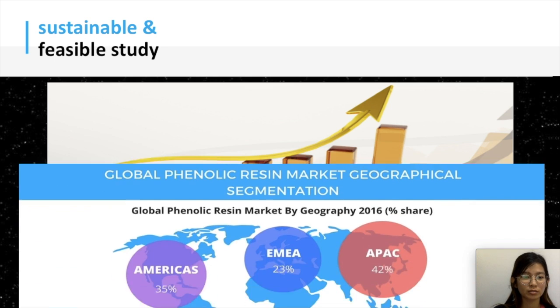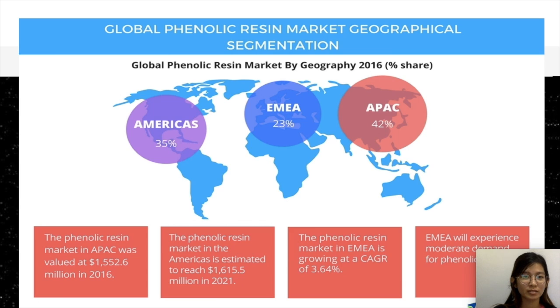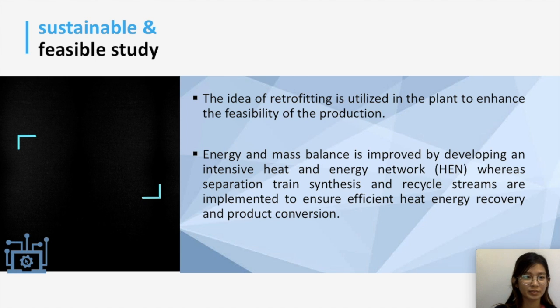This figure shows the global market of phenolic resin, one of the major products formed by using phenol, by geography in 2016. In technical feasibility, the idea of retrofitting is utilized in the plant. Existing energy and mass balance is improved with the aid of separation train synthesis, recycle stream and intensive heat and energy network.